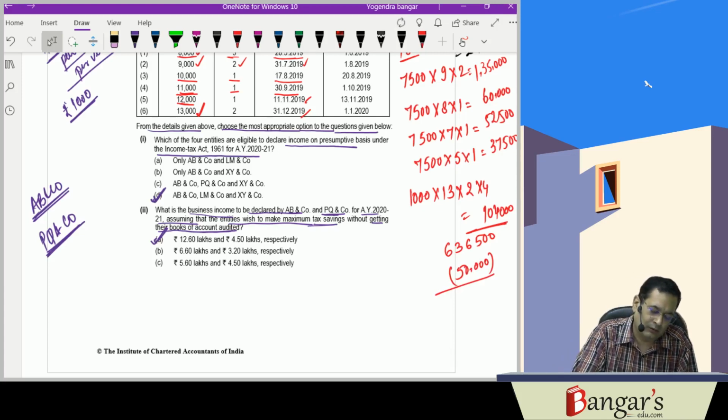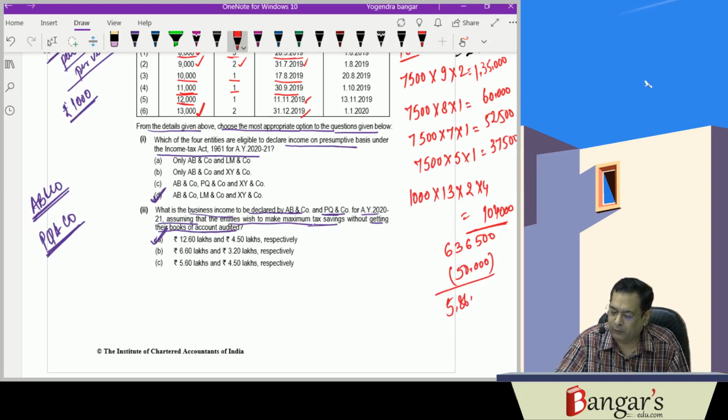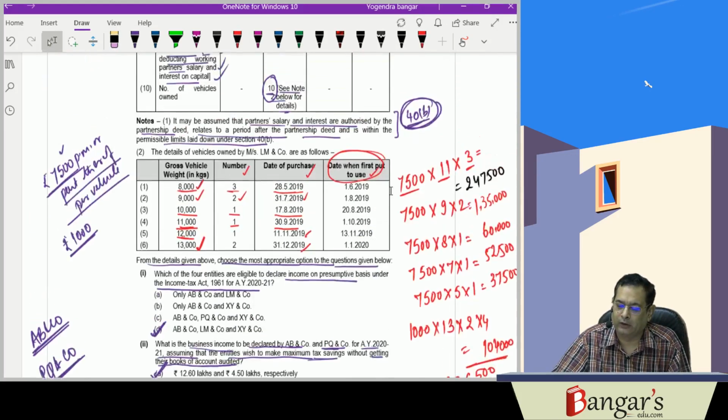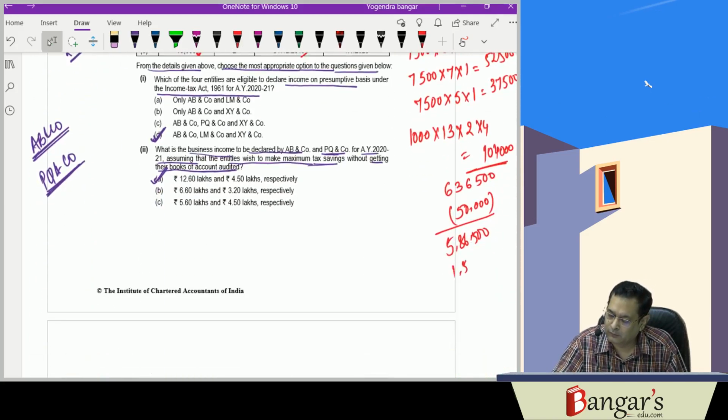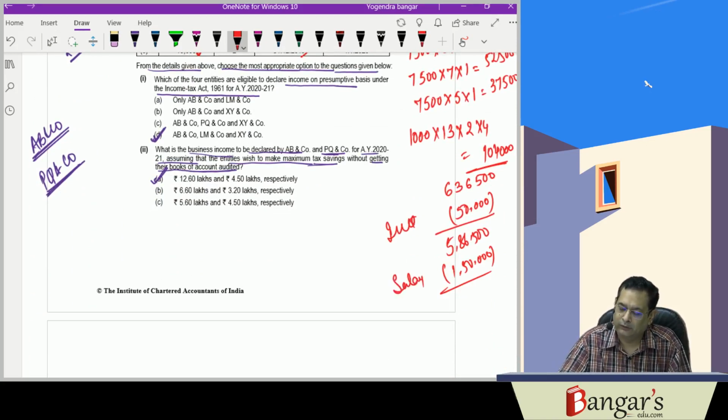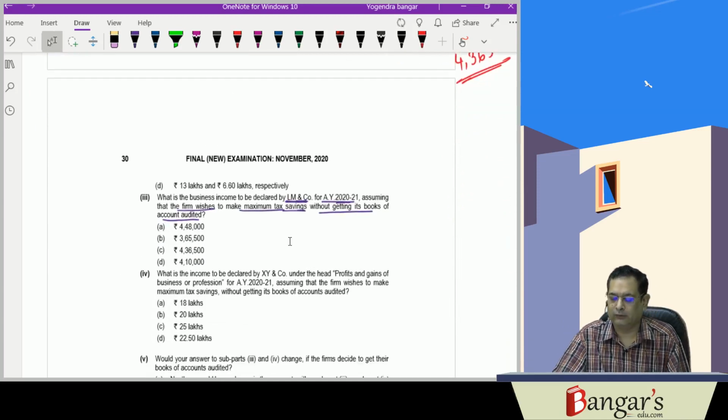Then here it is 5,86,500 and we have provided the remuneration to partners. How much salary has been provided? 1,50,000. 1,50,000 salary. This is interest that has been provided and this is salary that has been provided to the partners. That will be deductible. So our answer works out to be 4,36,500.